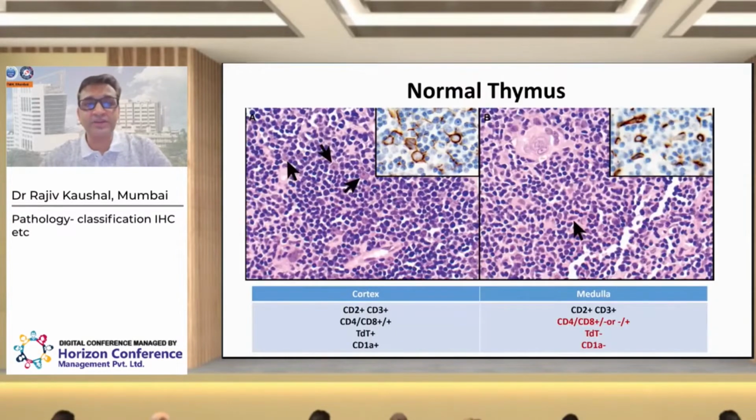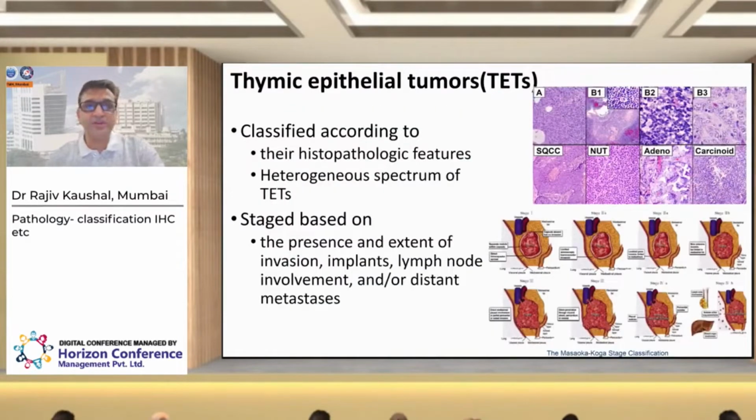Not only are the proportions of epithelial and lymphoid cells different in these regions, even the IHC profile of these cells is also variable. In the cortex, the cortical lymphocytes are TdT positive, as compared to the medulla, which is negative for TdT and CD1a. So this helps us to understand the biology of the tumors. And even the epithelial cells are more epithelioid in the cortical region, whereas they are spindle shaped in the medullary region.